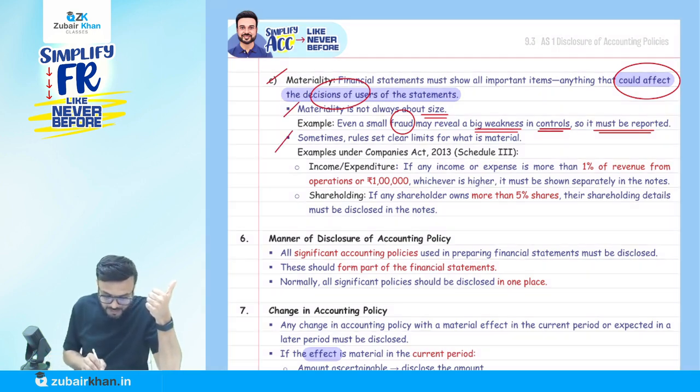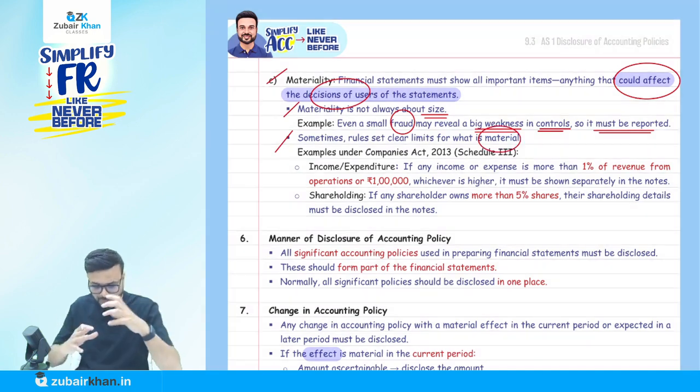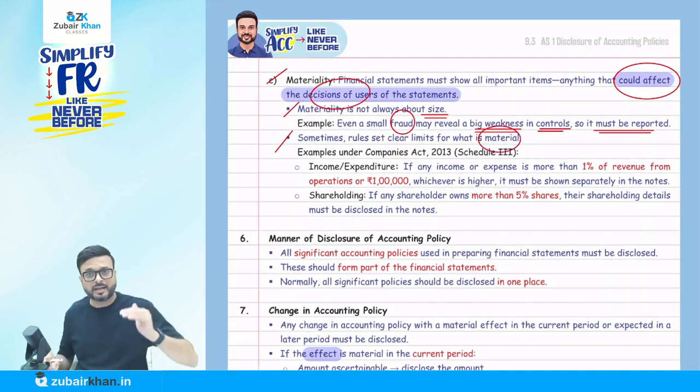And sometimes the rules are set clearly under the law, where it is specifically mentioned that an amount is material.